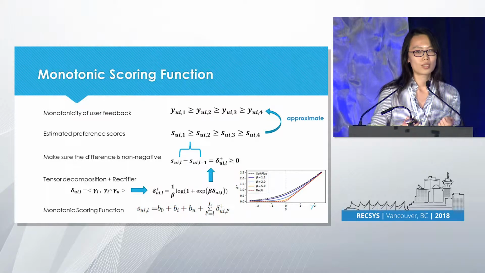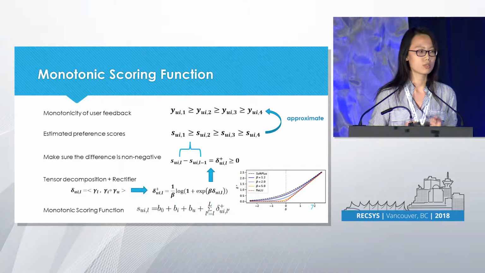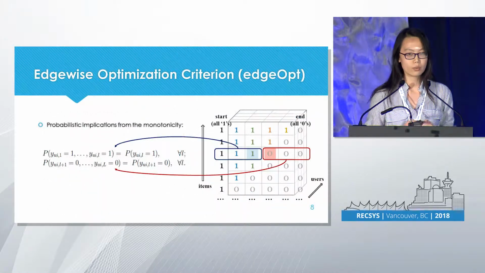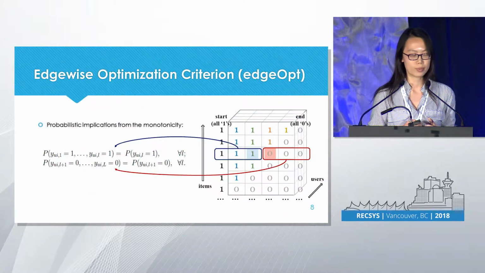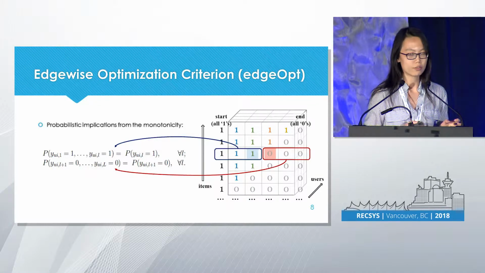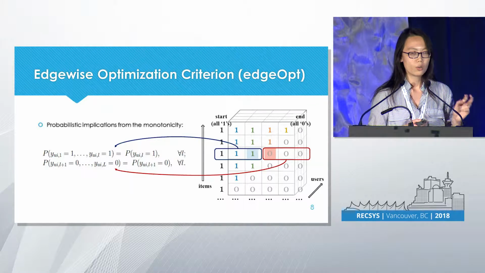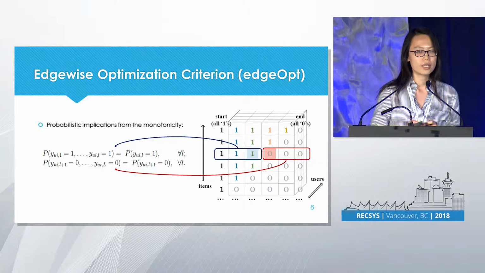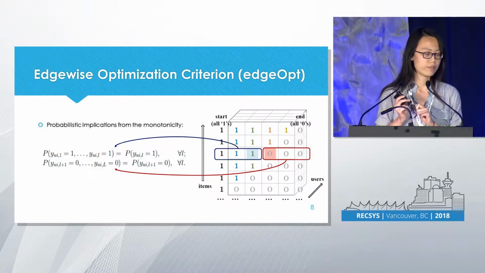But we don't want to double count it. We want to train this model smartly. So the way we want to train is called edgewise optimization. We're going to revisit these monotonic constraints we have so far. If you look at the equation, what this equation tells us is what really matters is the values in the shaded cell.